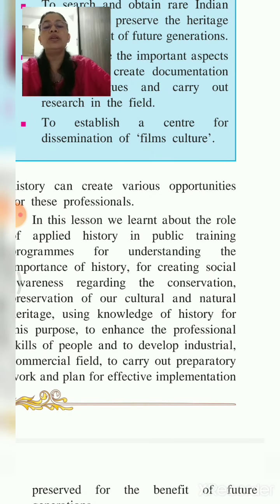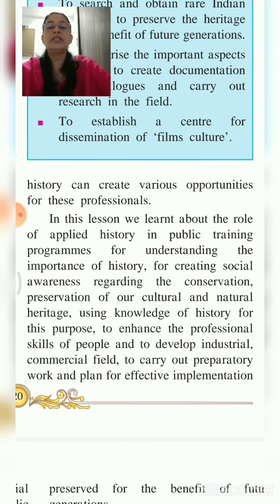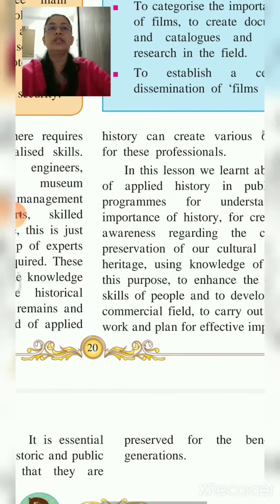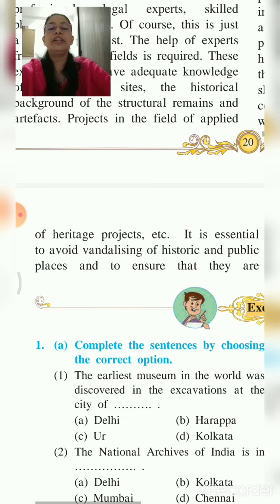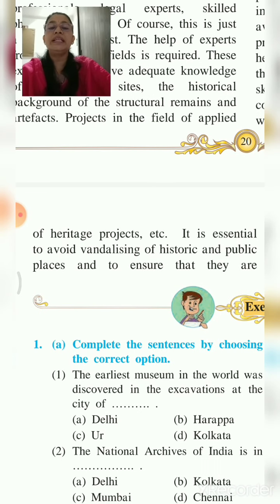In this lesson, we learnt about the role of applied history in public training programs, for understanding the importance of history, for creating social awareness regarding the conservation and preservation of our cultural and natural heritage, using knowledge of history for this purpose, to enhance the professional skills of people, and to develop industrial and commercial fields, to carry out preparatory work and plan for effective implementation of heritage projects, etc. So for so many things, the knowledge of history, applied history, is very useful and beneficial.